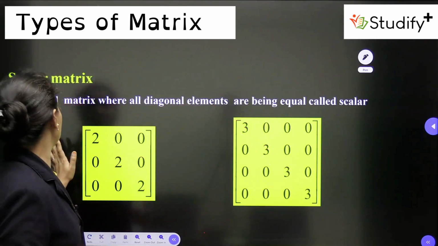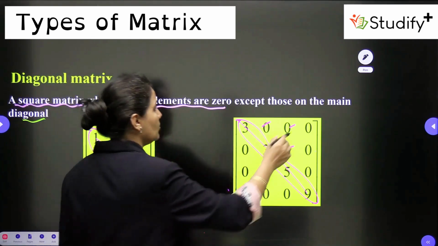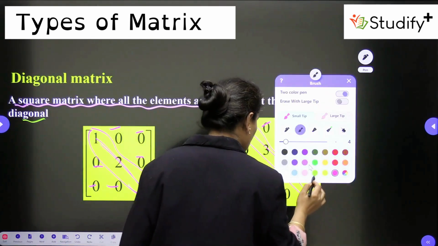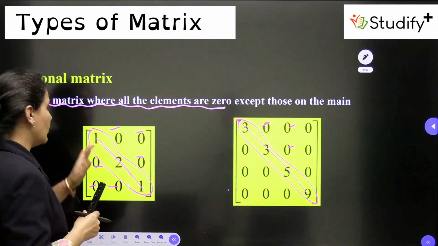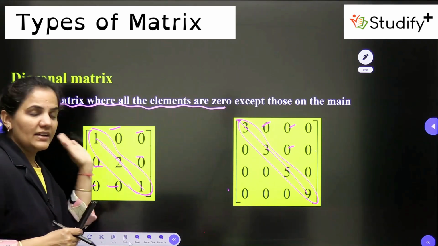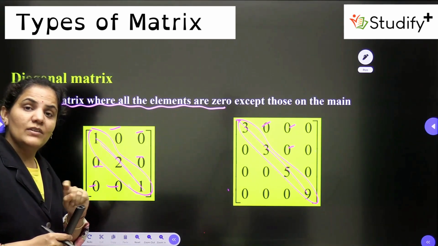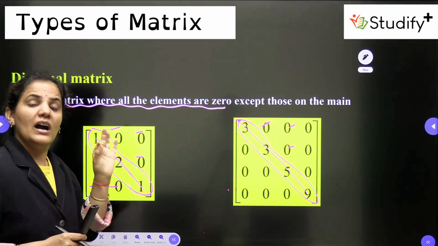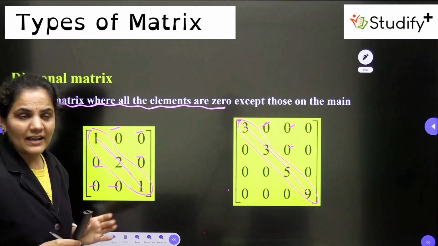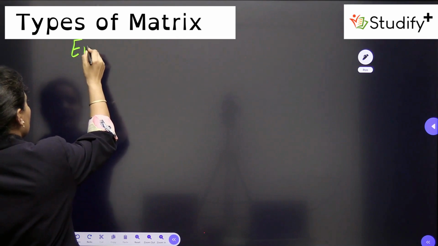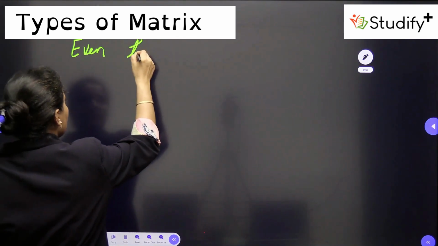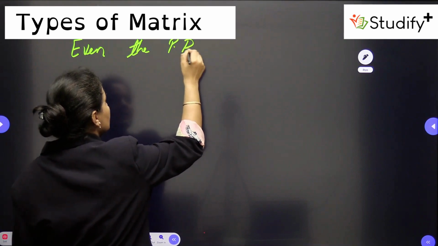One more definition I will tell you for the diagonal matrix, so it will give you better clarity. Dear students, you can write down here one more definition. In a square matrix, all elements are 0 other than the principal diagonal elements.